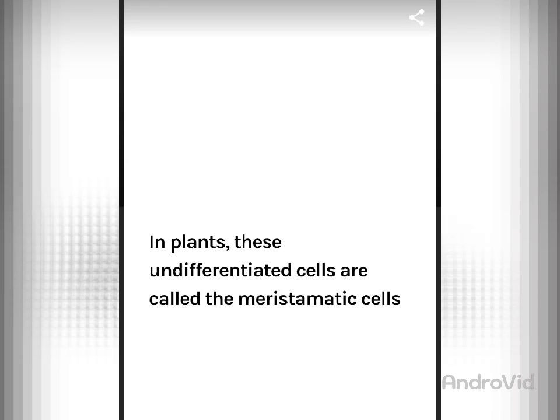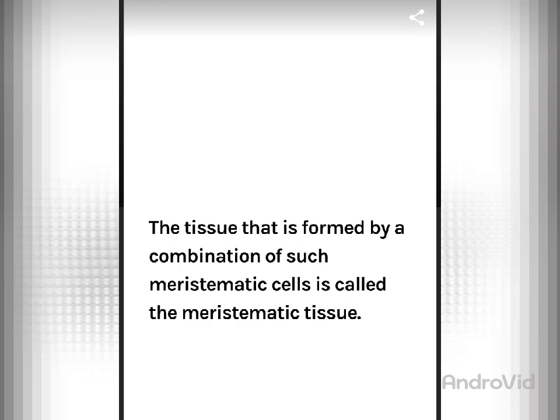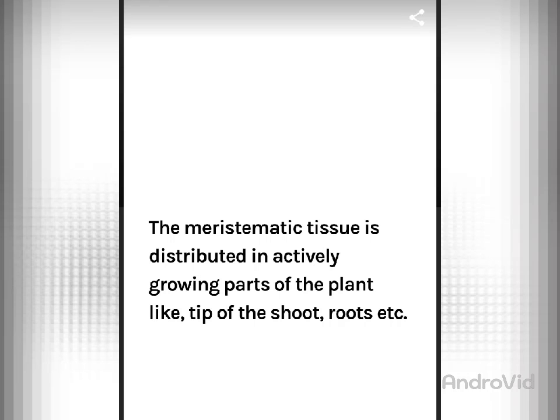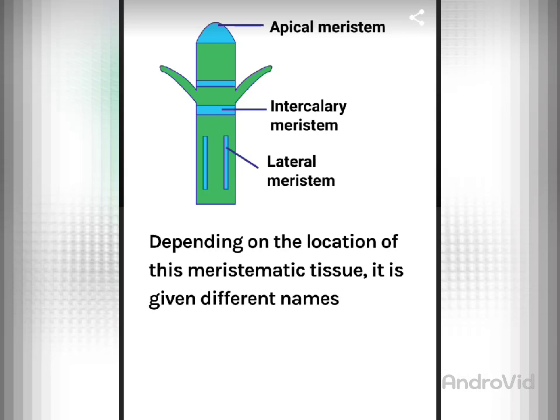So children, now we will see the tissue that is formed by a combination of such meristematic cells is called the meristematic tissue. The meristematic tissue is distributed in actively growing parts of the plant, and those actively growing parts, as you know, are the tip of the plant, the shoot part and the root parts, etc. And you can see it in the flowering parts also, where buds arise.